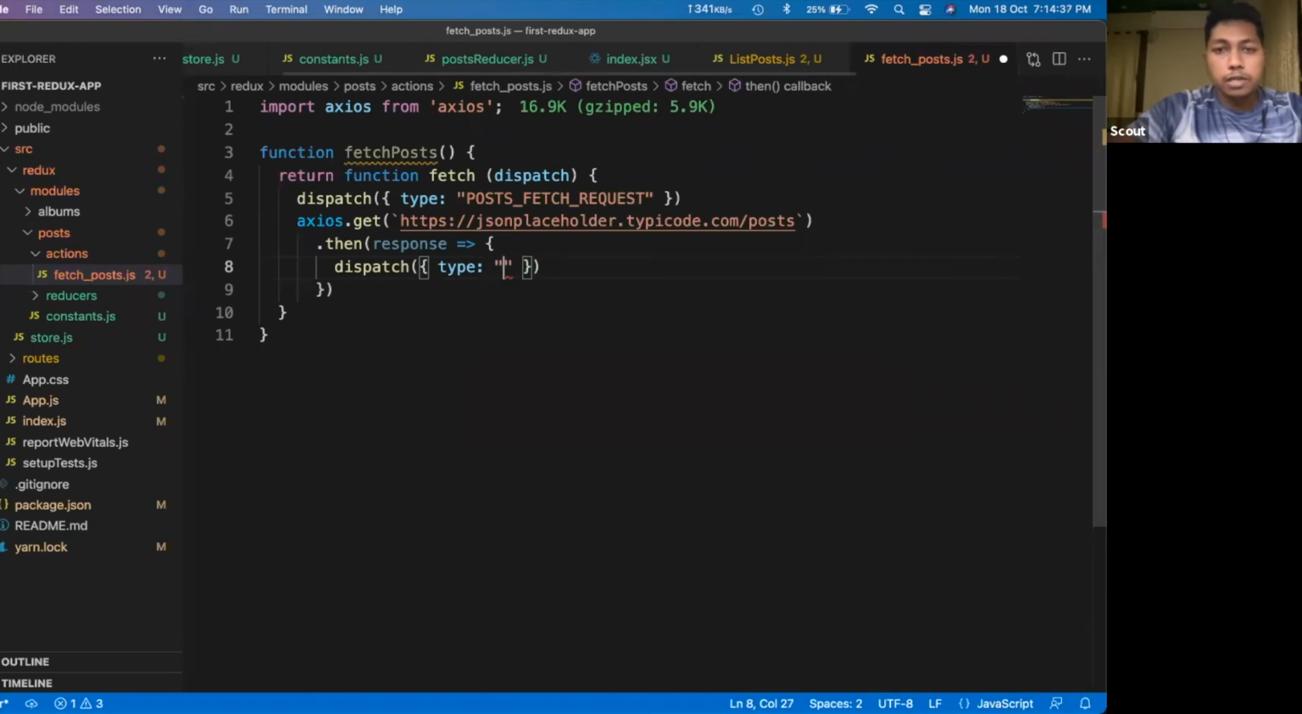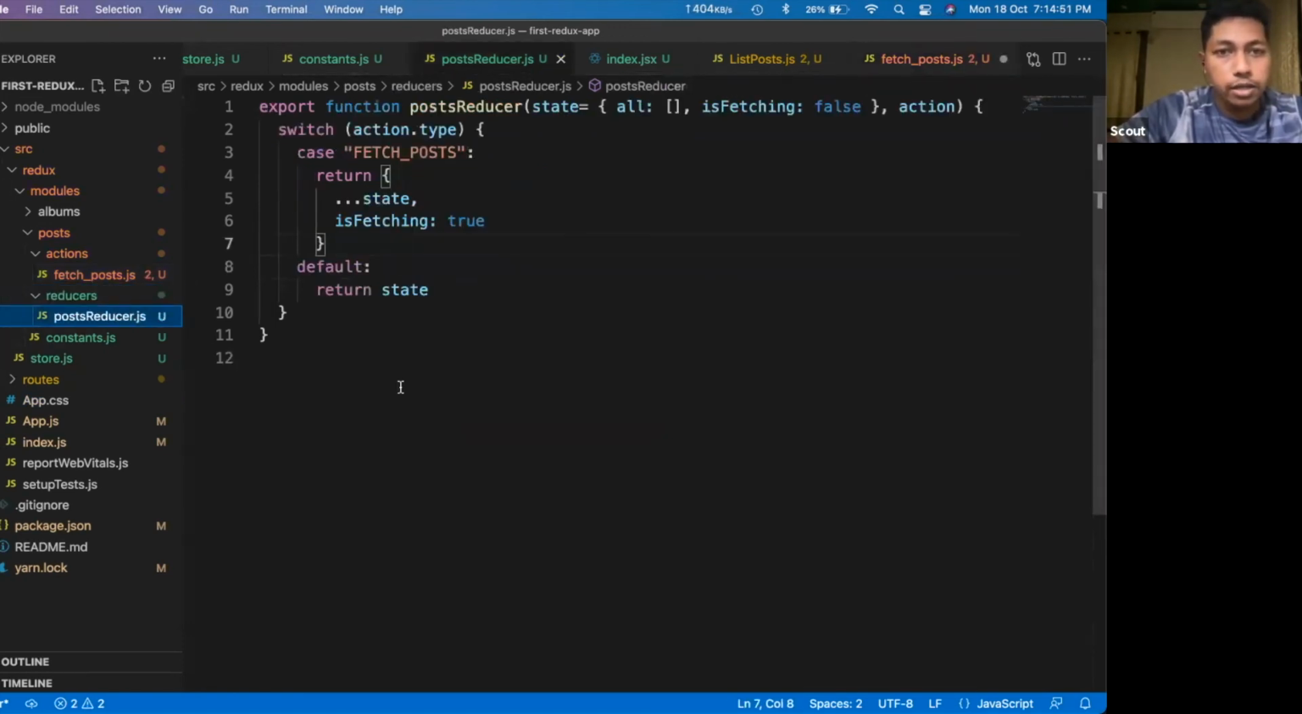Its type would be say posts fetch success, and there would be a payload. Okay, so we remember one thing I mentioned here. Okay, maybe I removed it. Every action has two things. One is the type, another is a payload.